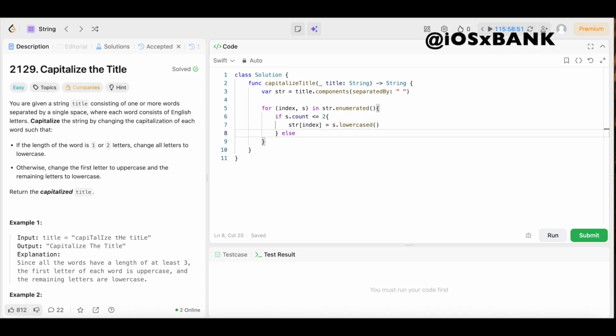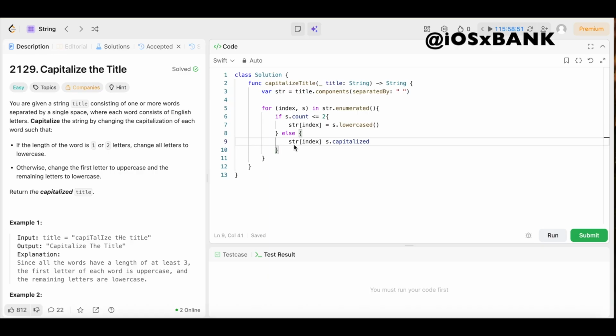We're going to say else, meaning s.count is greater than 2, or has more than 2 characters, then we need to capitalize the first letter and lowercase the rest. So we're going to say str square bracket index, come outside of that, equals s dot capitalized.